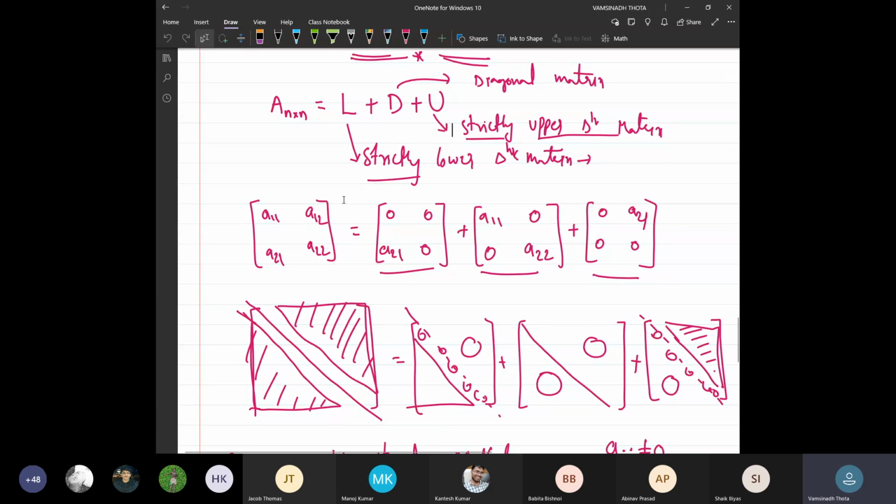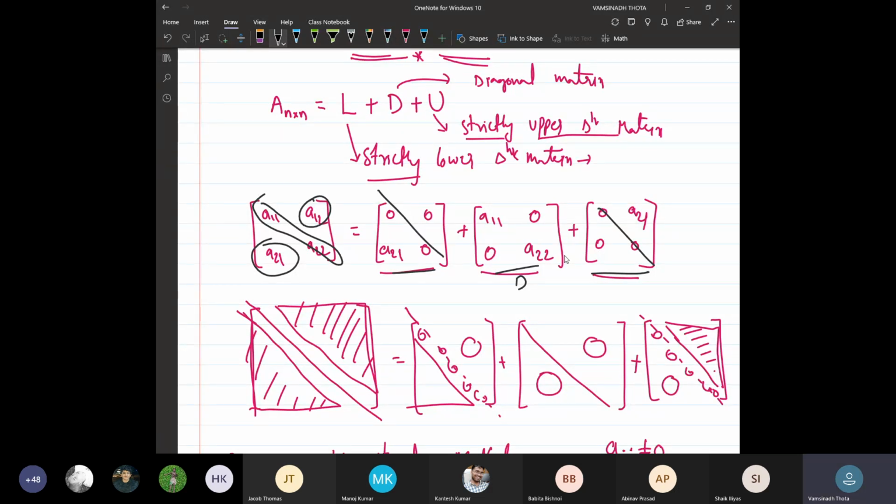We extract all the diagonal entries and write them as a diagonal matrix, write the matrix of all the elements below the principal diagonal as the strictly lower triangular matrix, and the other part is the strictly upper triangular matrix. Strictly lower or upper triangular means all the diagonal entries are 0. Remember.